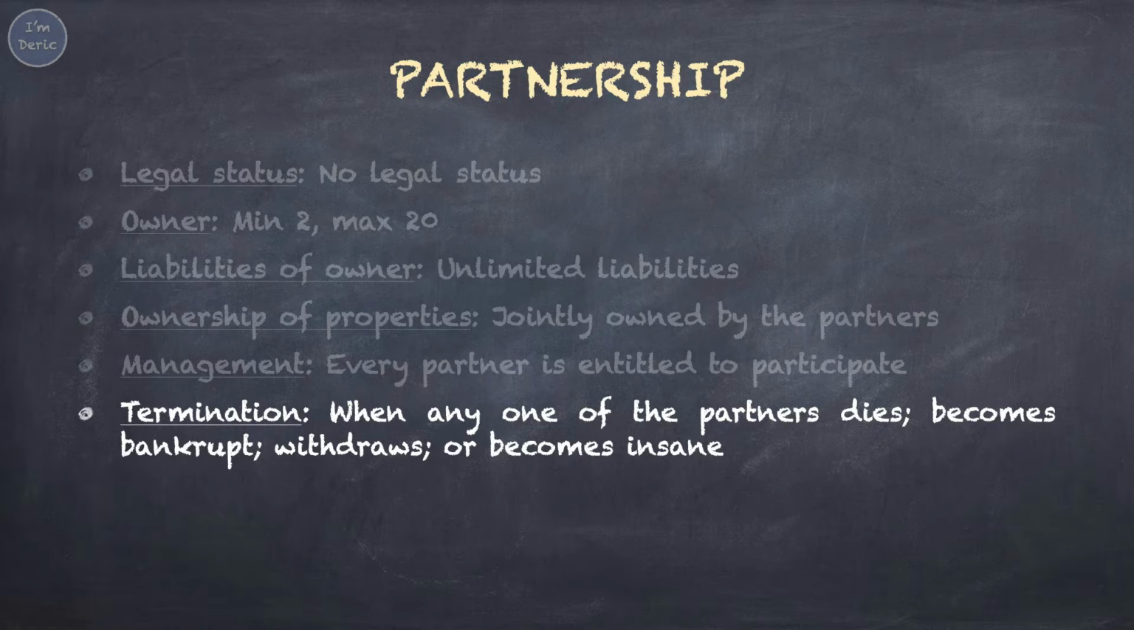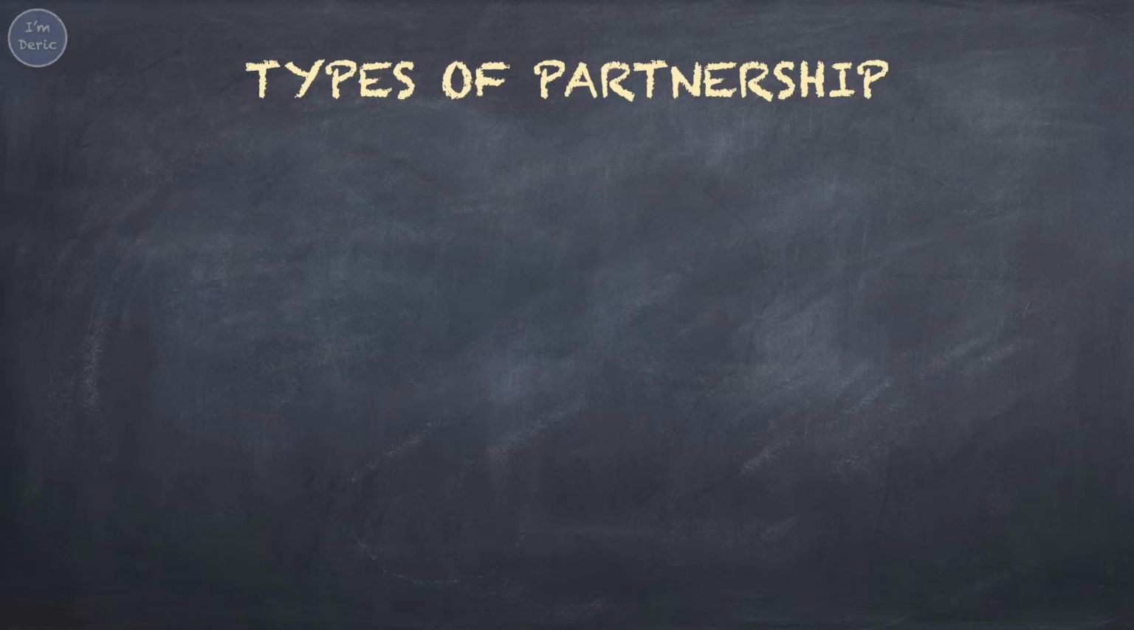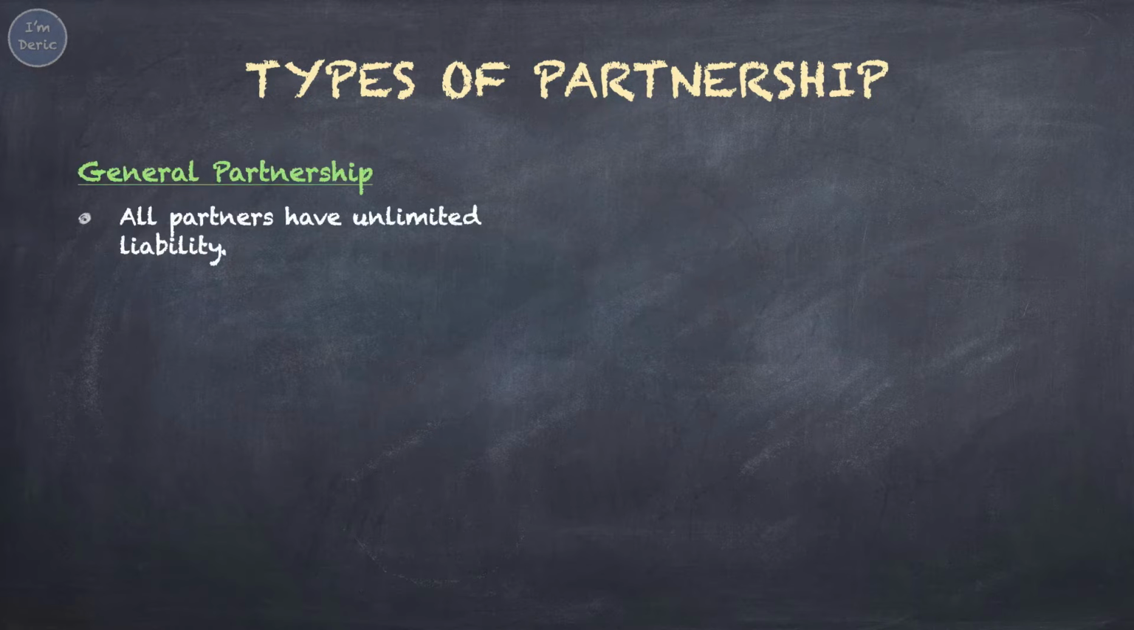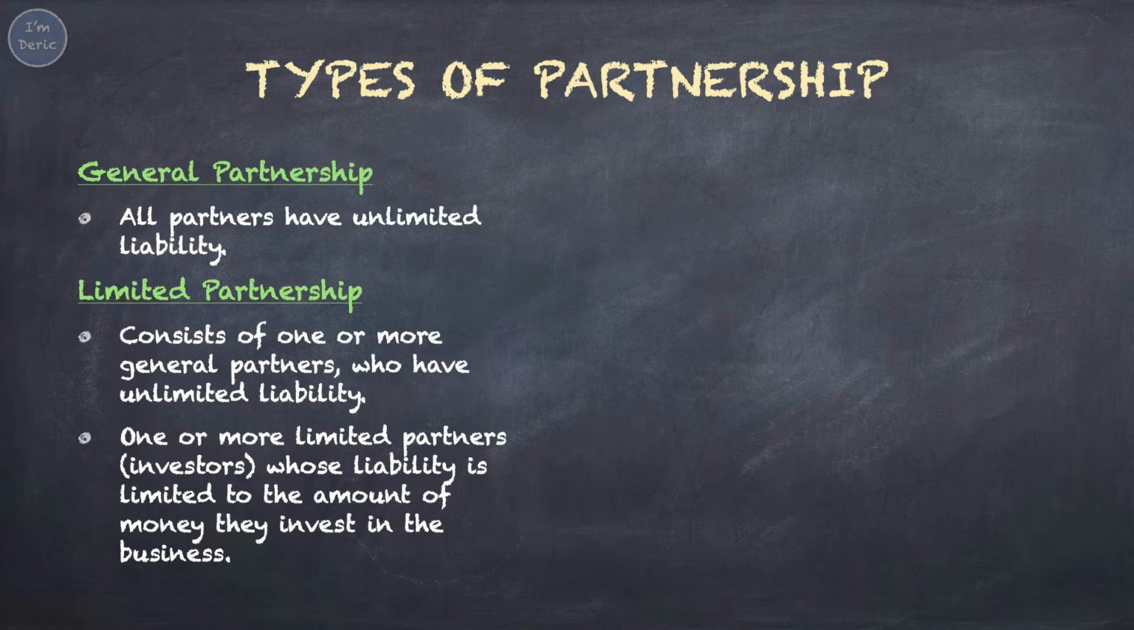Insane means mental problems. There are three types of partnership. The first type is called general partnership. All partners have unlimited liability. That means all partners will have to bear equal responsibility to pay back the debt. The second type is limited partnership. It consists of one or more general partners who have unlimited liability. Then it will have one or more limited partners or investors, whose liability is limited to the amount of money they invest in the business.